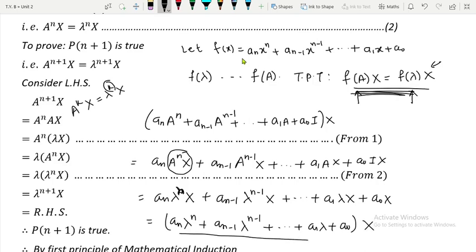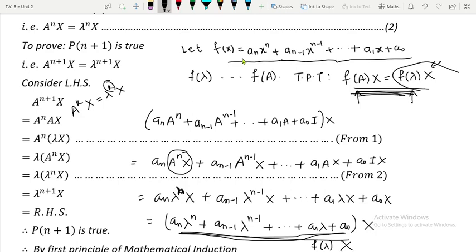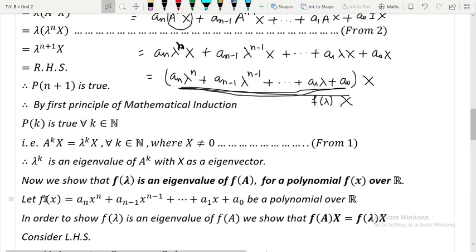And what is this? This is nothing but f of lambda. Since this is f of x, you simply put x equal to lambda and you will get this polynomial, and that is nothing but f of lambda, and this is exactly f of lambda multiplied by x, which is our right hand side. And now therefore we can say that f of lambda is an eigenvalue of f of A. Yes, I have used the notation f of x for the polynomial.